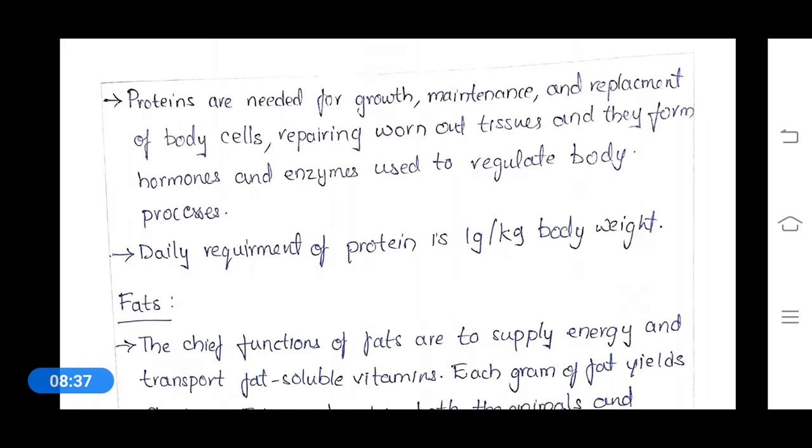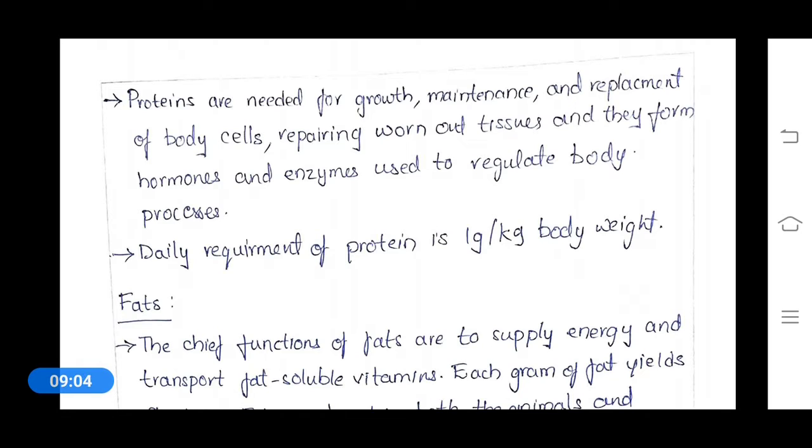Growth, maintenance, and development, and also it will play an important role in tissue repairing. If a person is wounded, that particular wounded tissue is repaired by using these proteins. Our body will repair the wound with the help of these proteins.